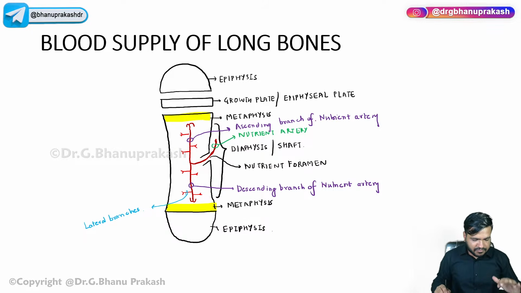Some metaphyseal arteries internally are coming from the nutrient artery, yes, they are branches of this nutrient artery. But some metaphyseal arteries are also coming from outside. They are the branches of the muscular artery.